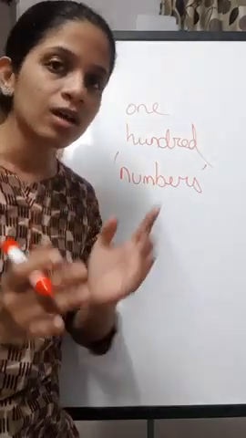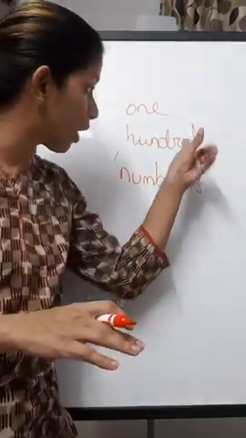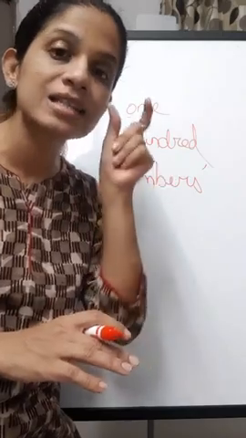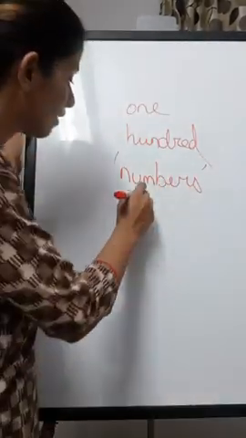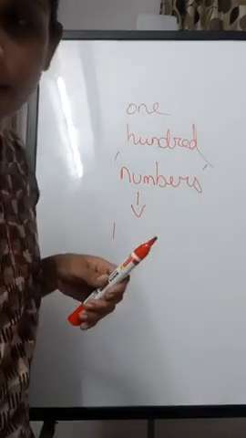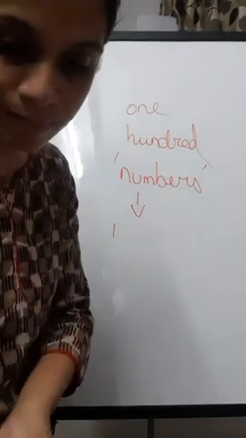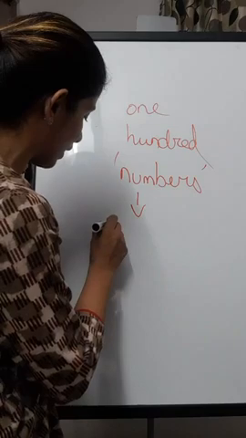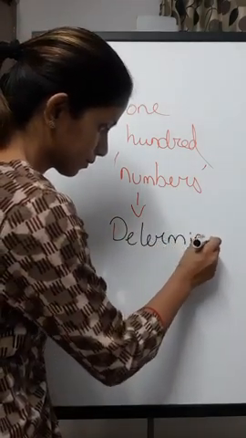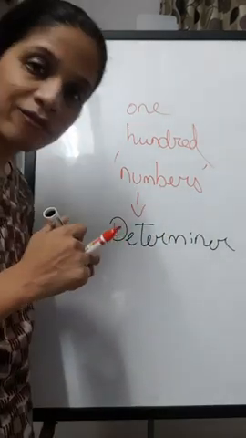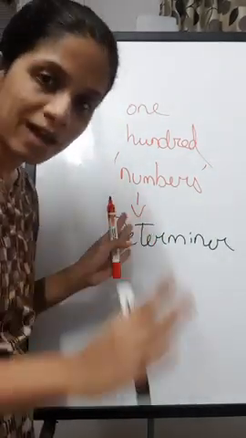Whenever an adjective tells you a proper number, that is numerical numbers, then they are determiners. For quantifiers, you don't have a fixed number.